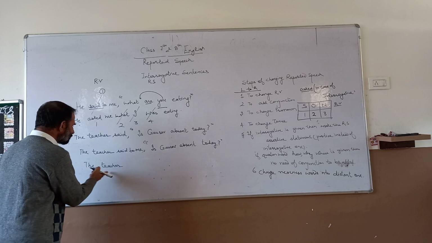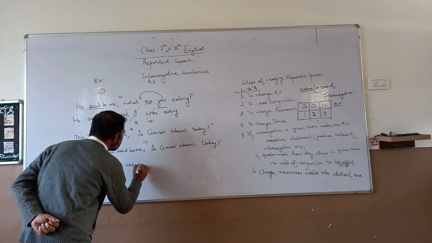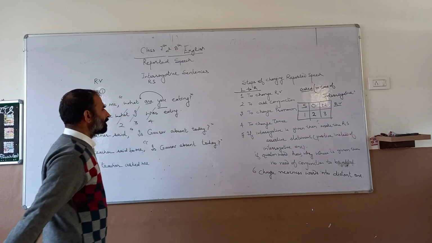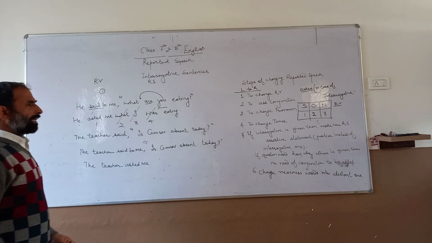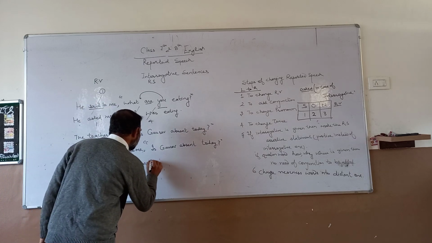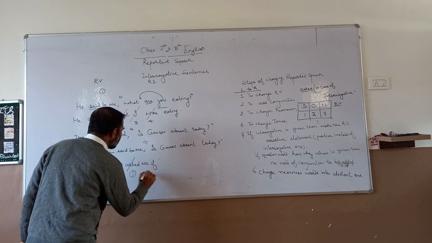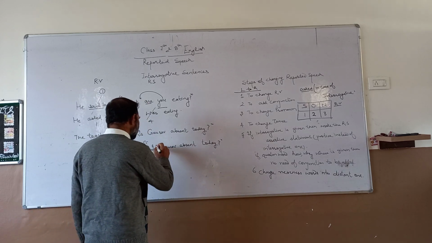So then the teacher asked me. Here a question word is not given. A helping verb is given in the form of making a question. Then if. First this, second we added a conjunction here and then make it positive.